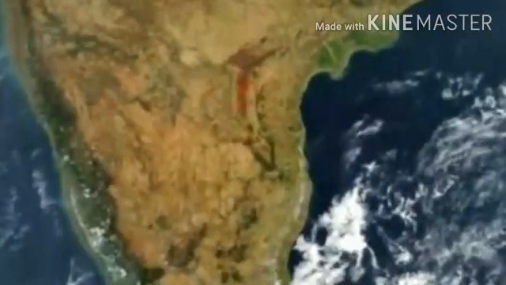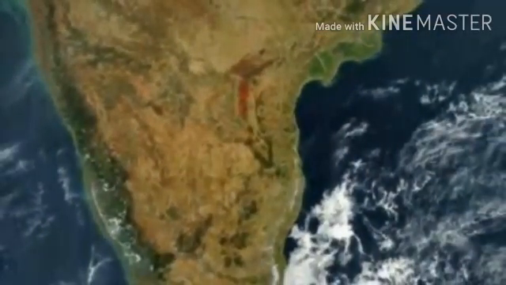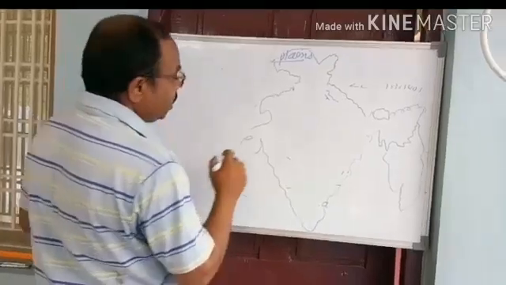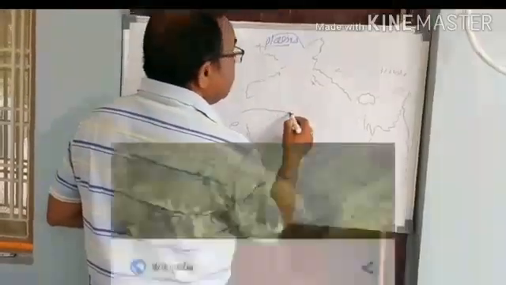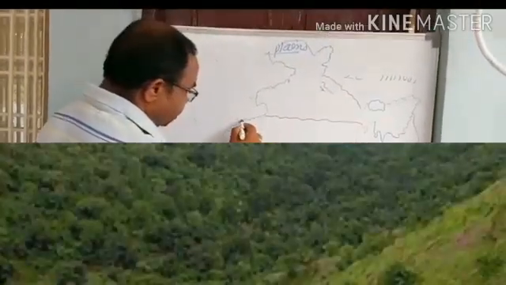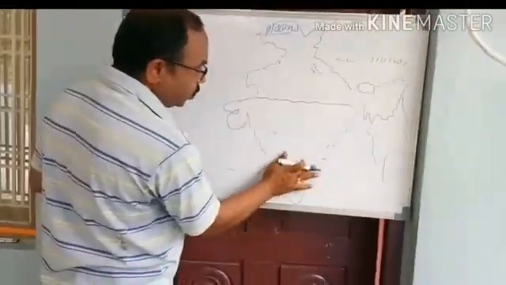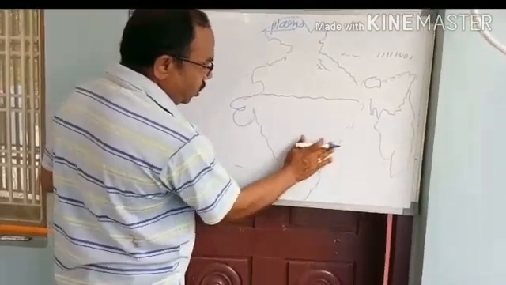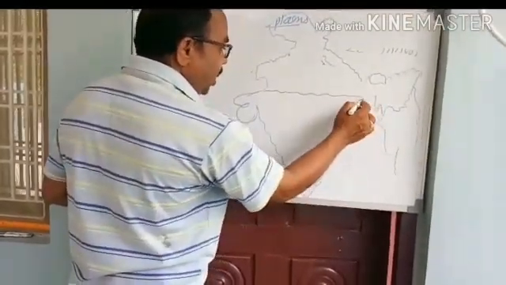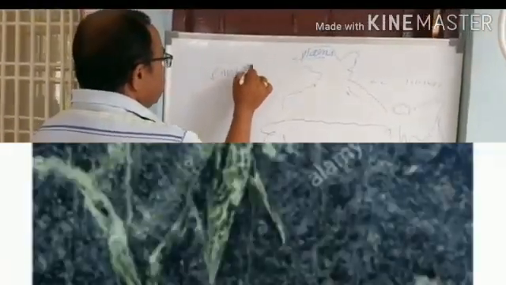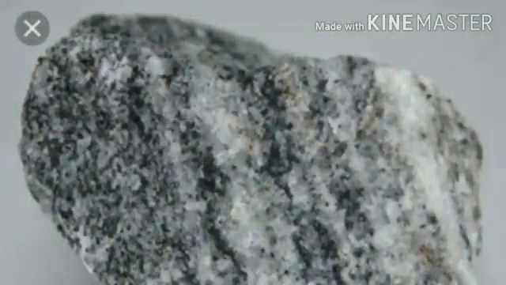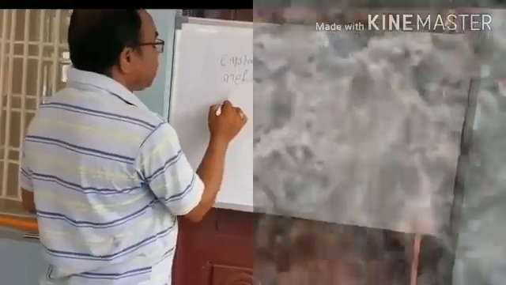Then we start another important major relief division of India, called the Peninsular Plateau. The Peninsular Plateau is below the Vindhya and Satpura mountain ranges. This is called Peninsular Plateau, or South India, or Peninsular India. It is formed by crystalline, metamorphic and igneous rocks.